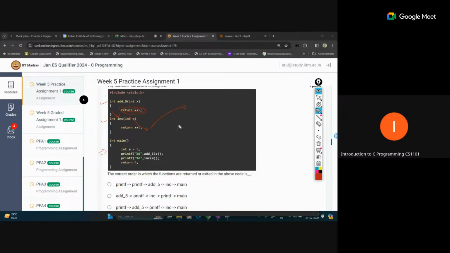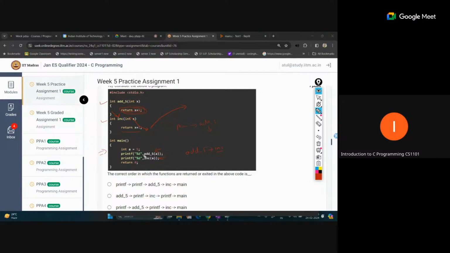So the first call is the main call. Then we are calling add5, and it will return our result first, return x plus 5. So the add function is returning the first return statement. After that, once this is completed, we will move to inc(a). This is the next call, and it will return our output. So next should be inc.